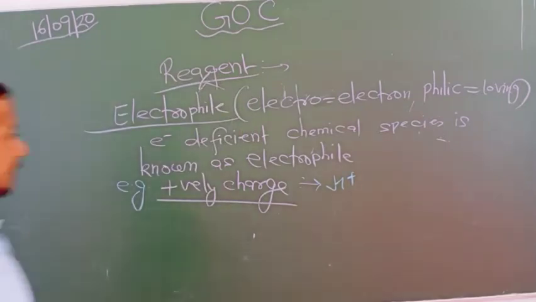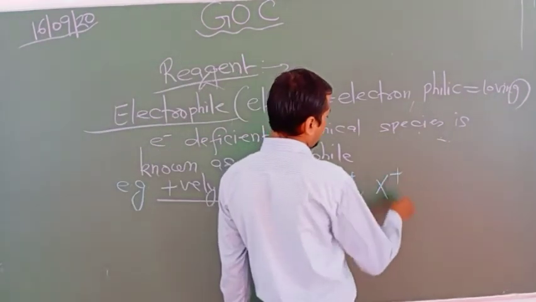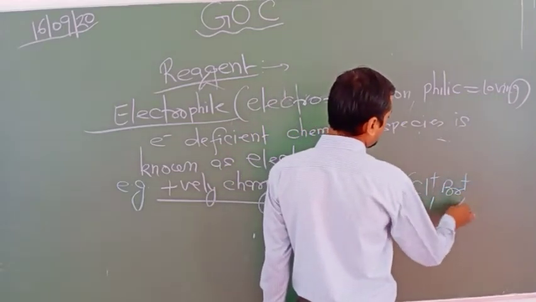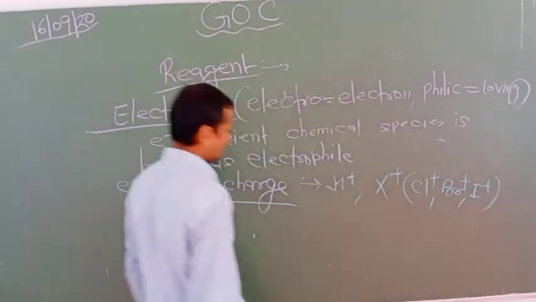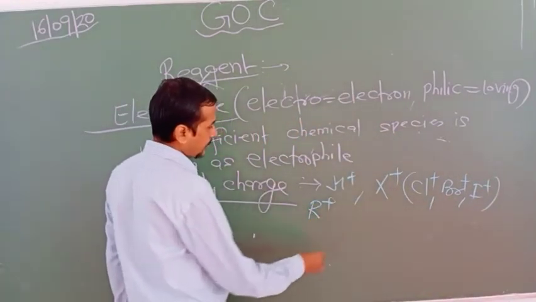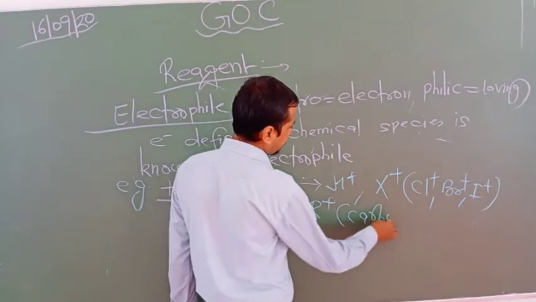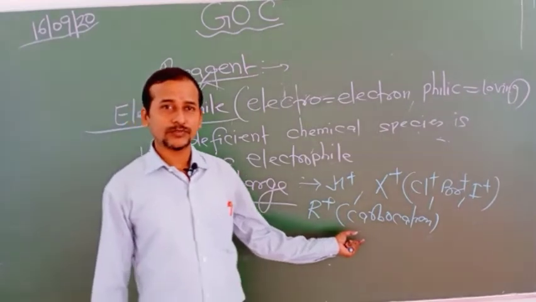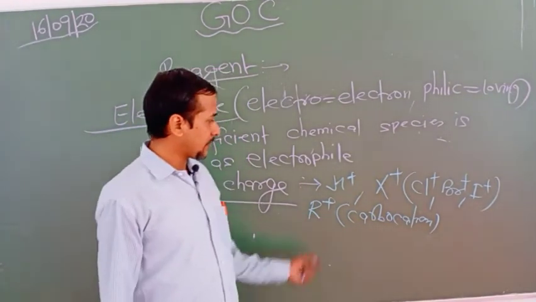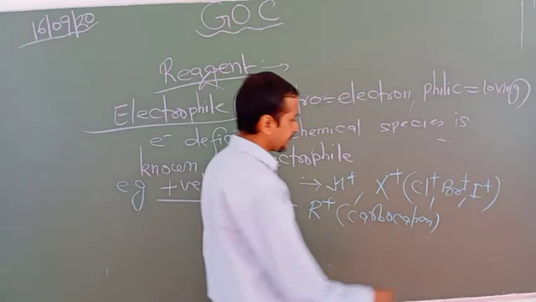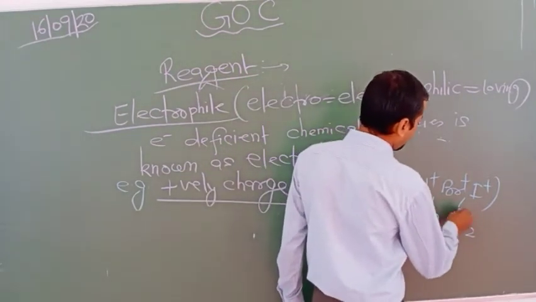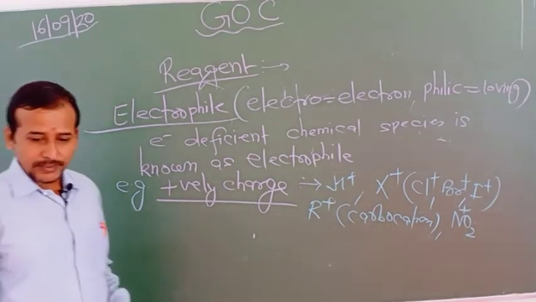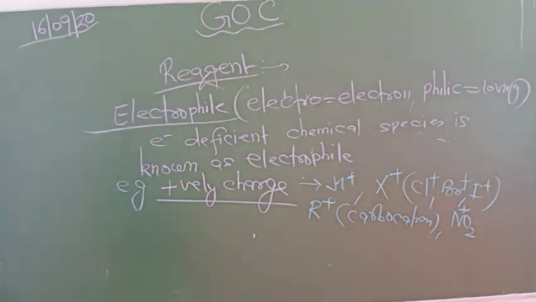H plus, then X plus basically, Cl plus, Br plus, I plus, R plus, that is known as carbocation. Carbocations, I told you, 1 degree, 2 degree, 3 degree. So all these carbocations we have as electrophile. Then NO2 plus, nitronium. This we also have as electrophile. These are positively charged electrophiles.